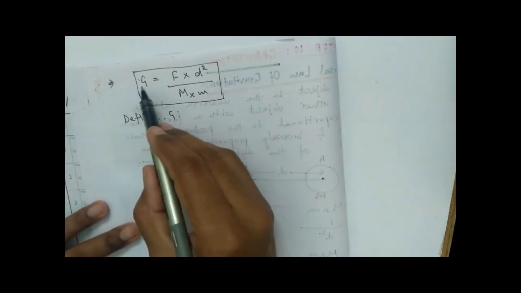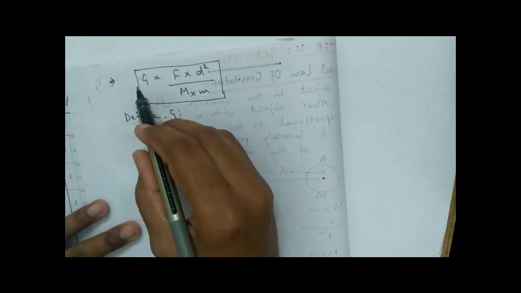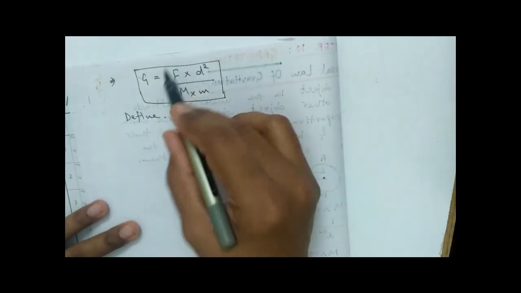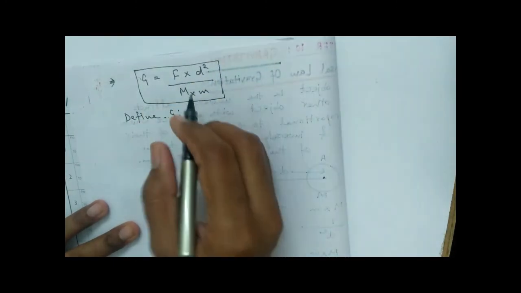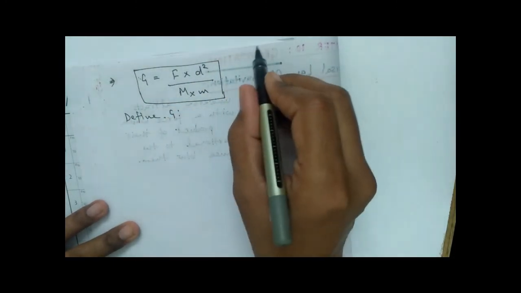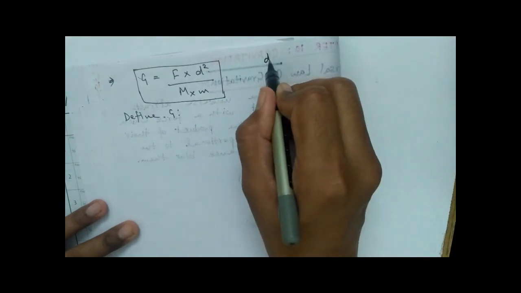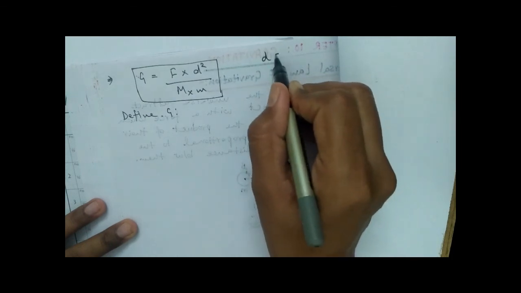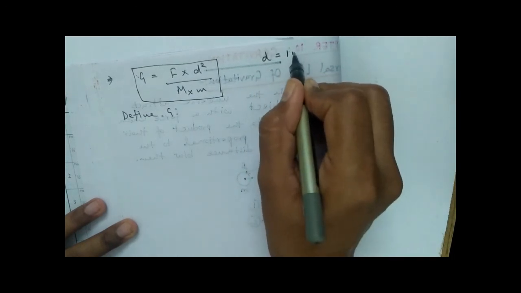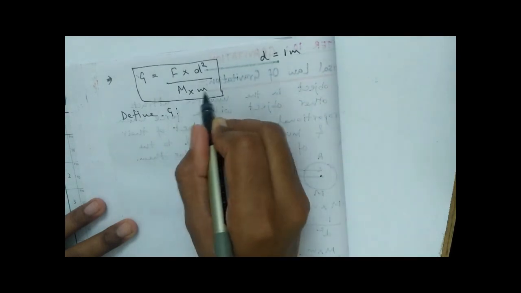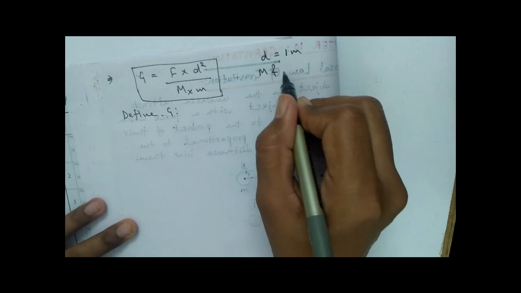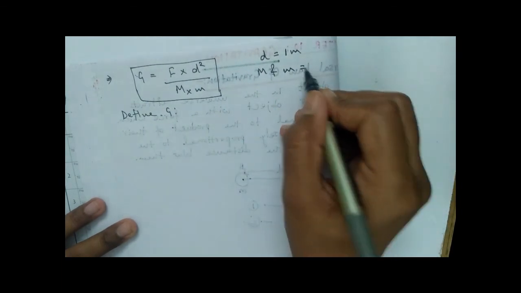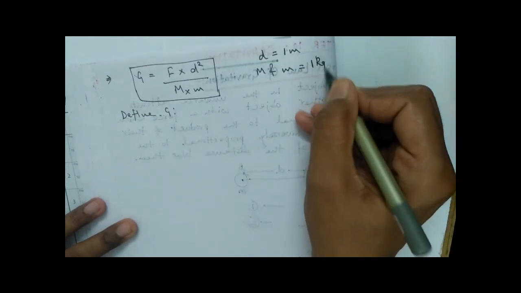Since we know that G has this expression, and d is the distance between two objects, suppose the distance between two objects is 1 meter, and both the point masses m and small m are equal to 1 kg.